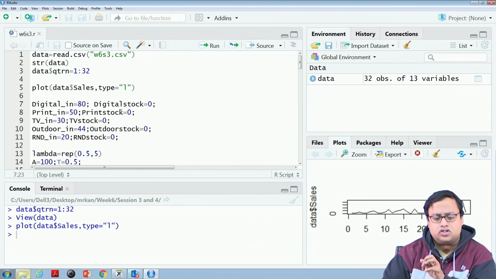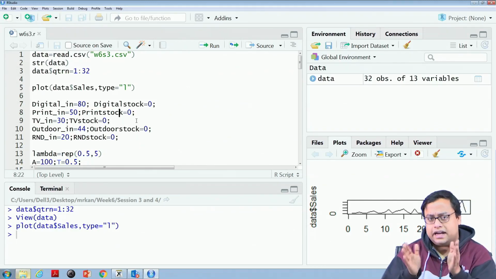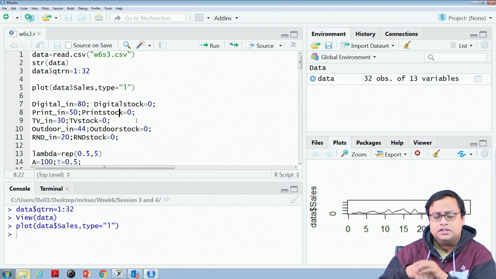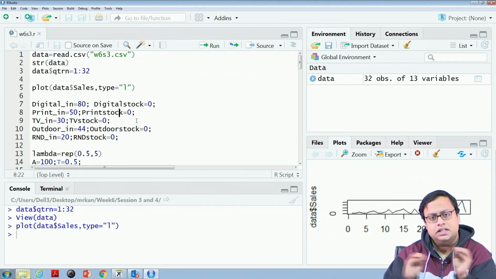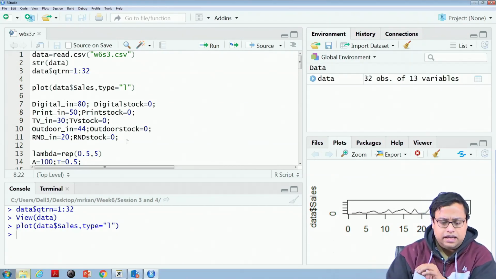Then I create the digital stock, print stock, TV stock, outdoor stock and R&D stock, the ad stock for each channel, which is initially 0 for everybody.